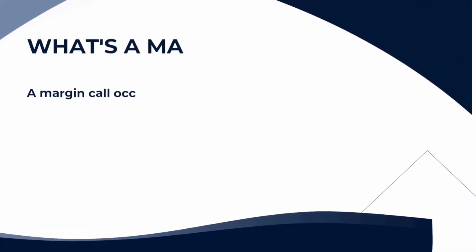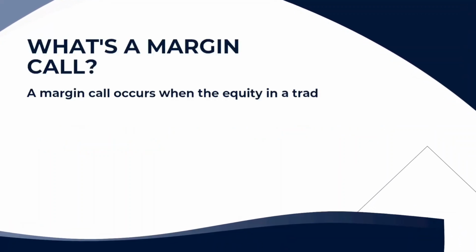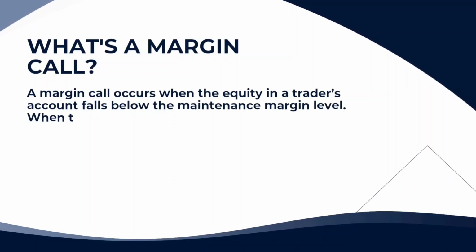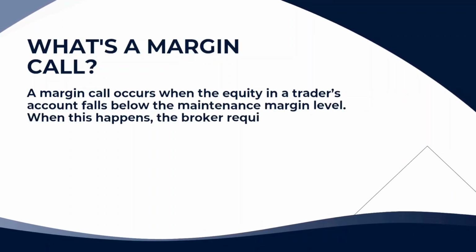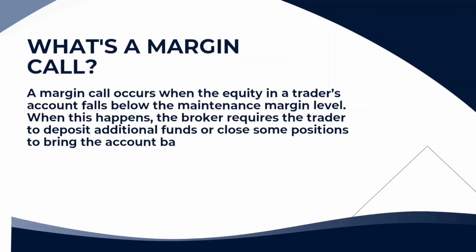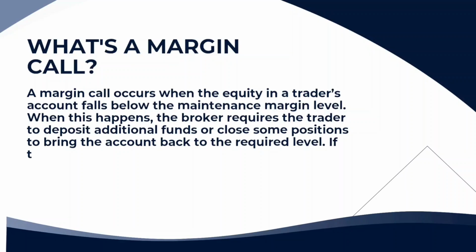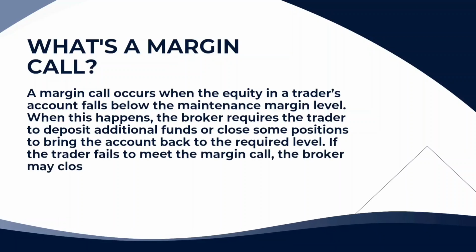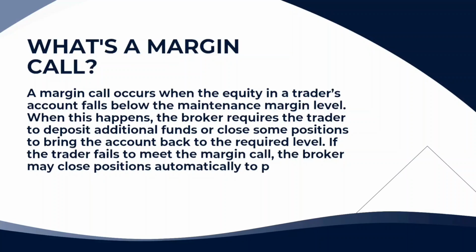What's a margin call? A margin call occurs when the equity in a trader's account falls below the maintenance margin level. When this happens, the broker requires the trader to deposit additional funds or close some positions to bring the account back to the required level. If the trader fails to meet the margin call, the broker may close positions automatically to protect against further losses.